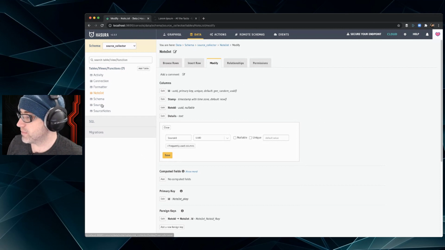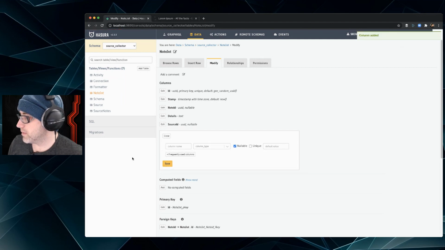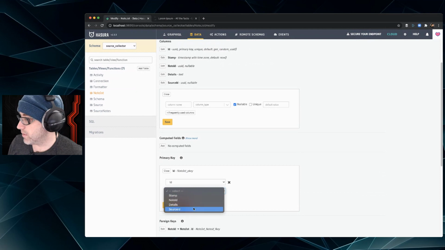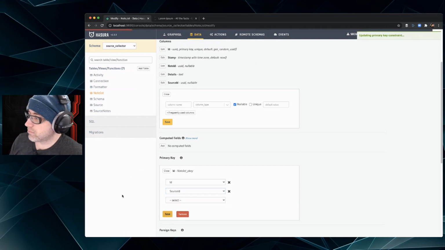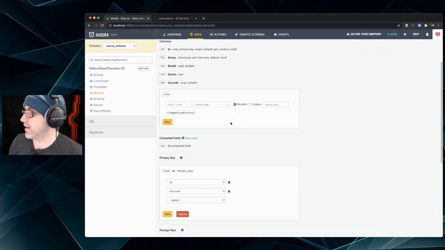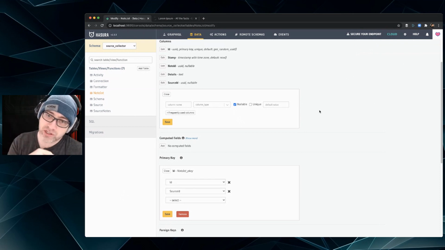But I already have data in here and I don't have this. So, oh, I guess I could do this. I could do source ID like that. So that would work. And then I would change the primary key to that. So I don't think I can do it though because of the nullable. Yeah, it's going to break because of the nullable. I'd have to fill this in. I'd have to make the relationships work by adding data for them and then do that.